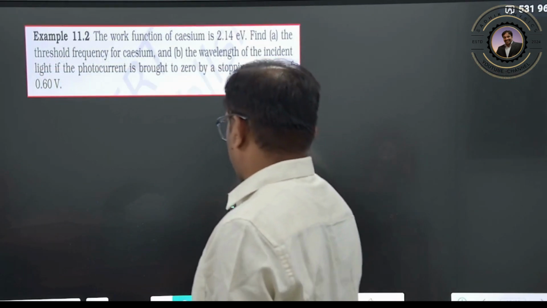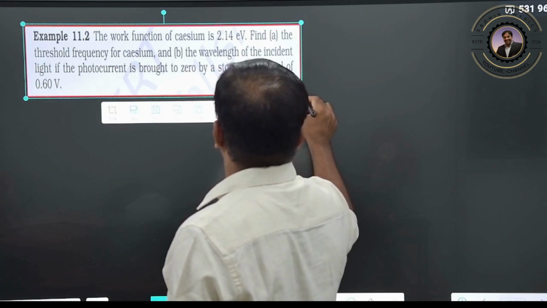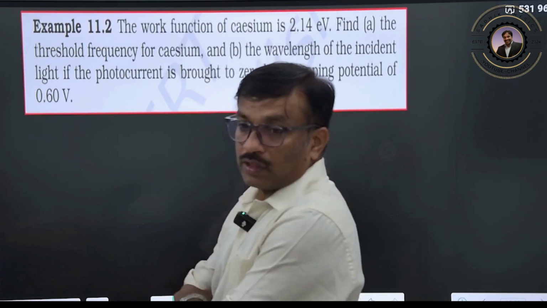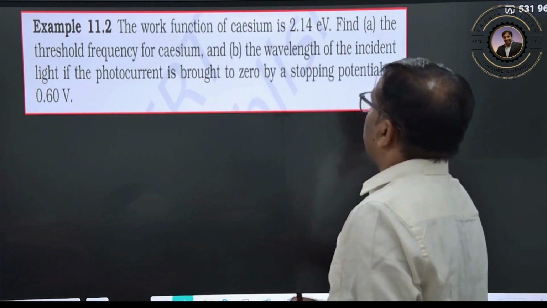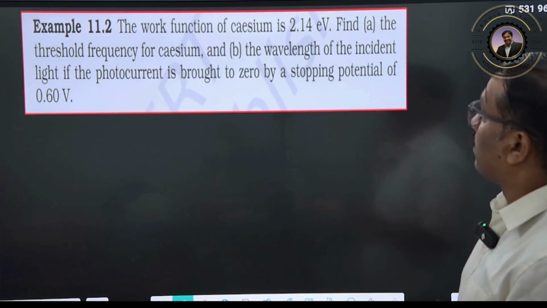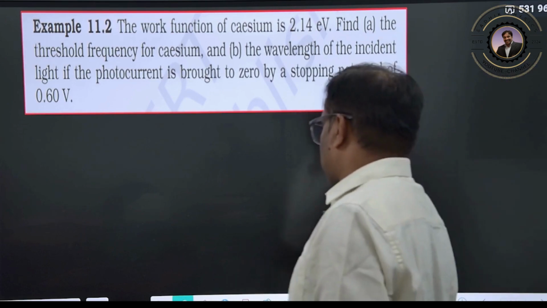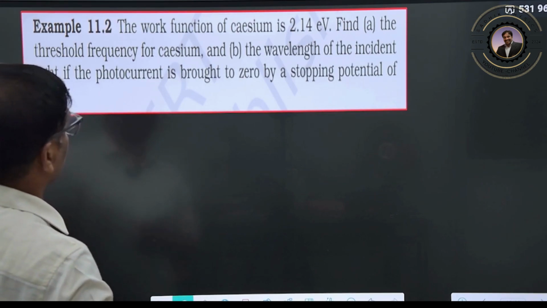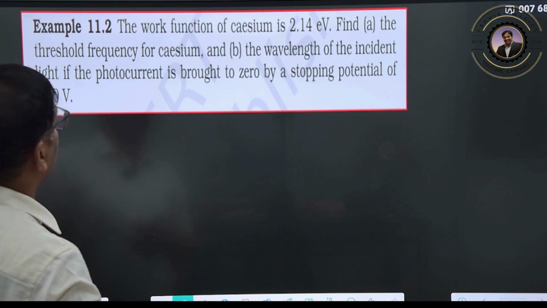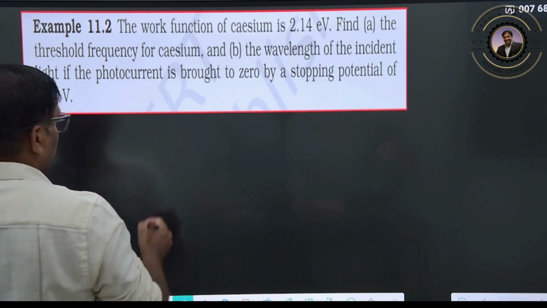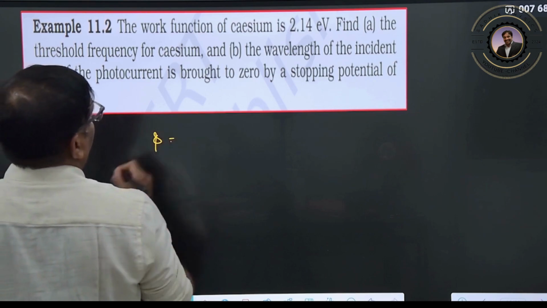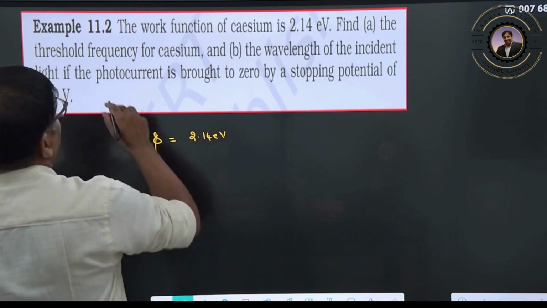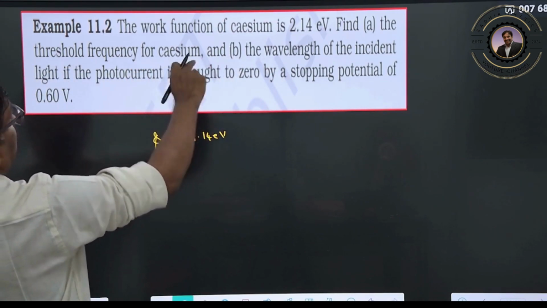Now let us see this one of your NCERT example questions. There is a work function of cesium given. We need the threshold frequency, and then the wavelength of the incident light if the photocurrent is brought to 0 by the stopping potential. First, the work function is given as 2.14 electron volt. The question asks for the threshold frequency.